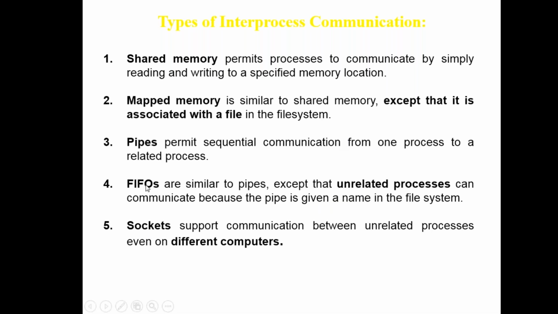FIFO is about who comes first will be served first. That is why it is used for unrelated processes. Sockets support communication for unrelated processes on different computers. So a socket is for networking. To communicate with your remote machine, your server or your clients, you have to use a socket.